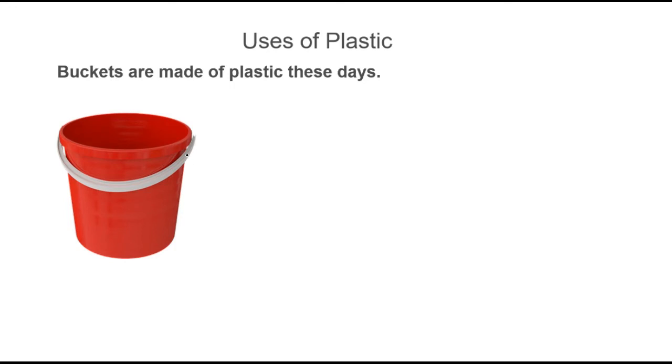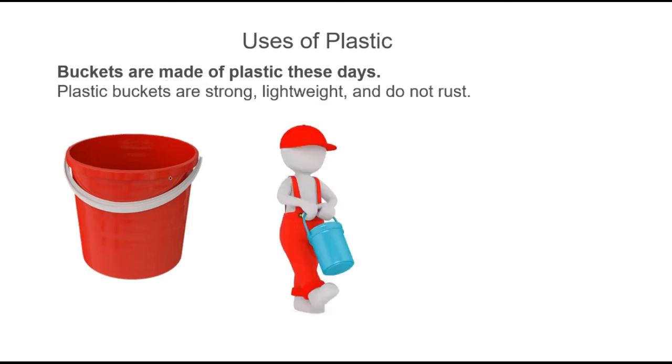Now tell me why a bucket is made of plastic? Because utility wise it will be very light, right? It's strong also. It doesn't rust. Metal buckets will rust, right? Therefore, most buckets and containers are made up of plastic.